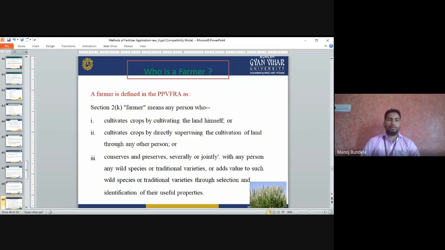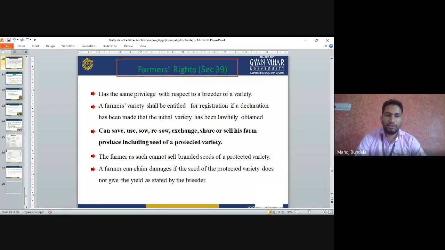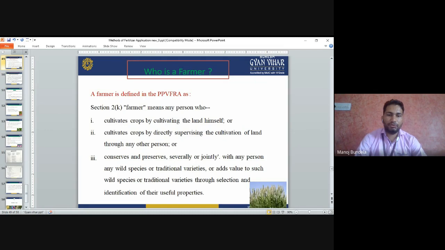Who is a farmer? A farmer is defined in PPVFR Section 2. A farmer means a person who cultivates crops by cultivating the land himself, or cultivates crops by directly supervising the cultivation of land through any other persons. Conserves and preserves, severally or jointly with any persons, any wild species or traditional varieties, or adds value to such wild species or traditional varieties through selection and identification of their useful properties.